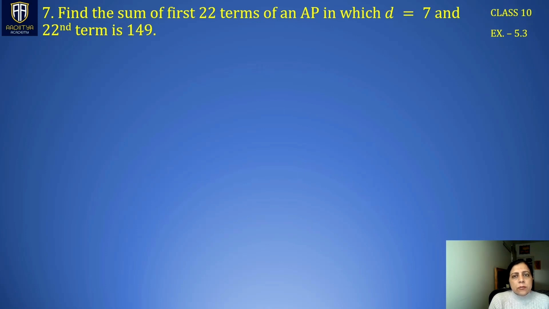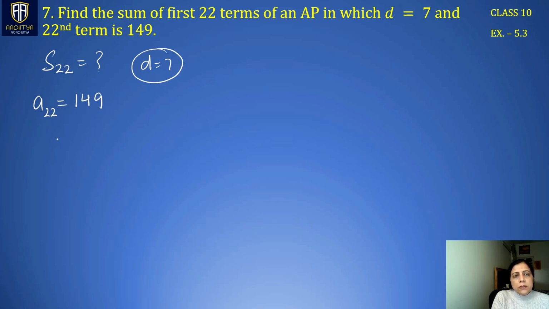Now the last question for this video is, find the sum of the first 22 terms of an AP. S22 we have to find, in which d is 7 and the 22nd term is 149, right?